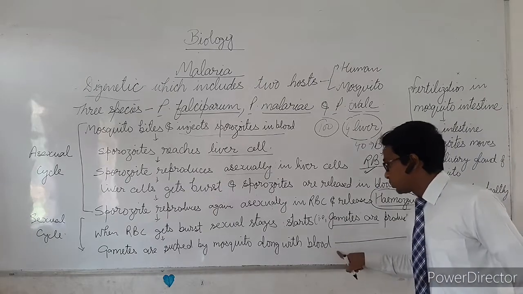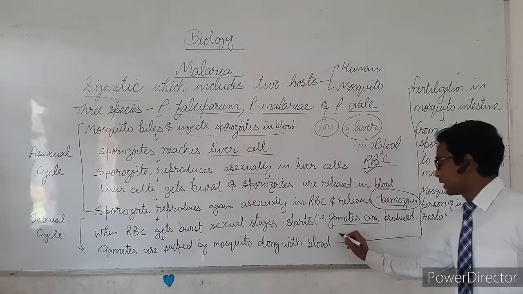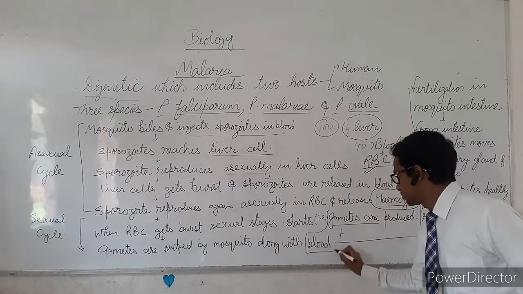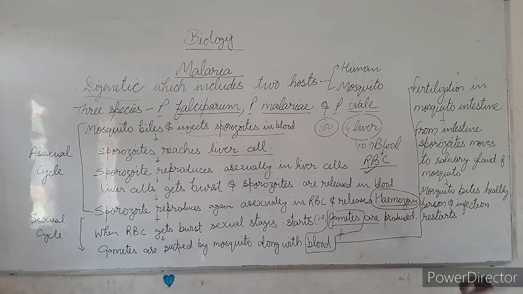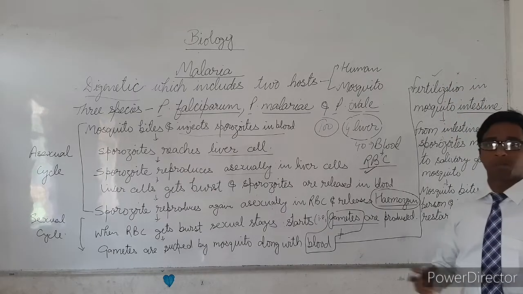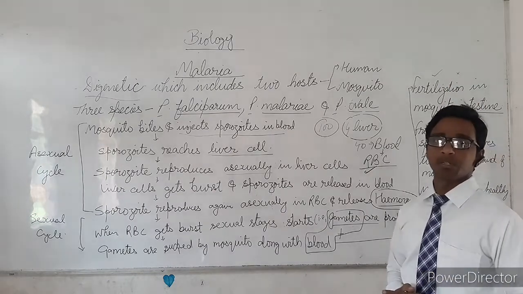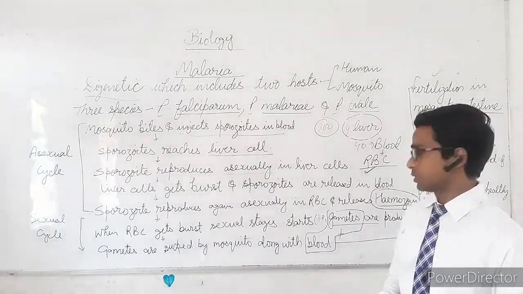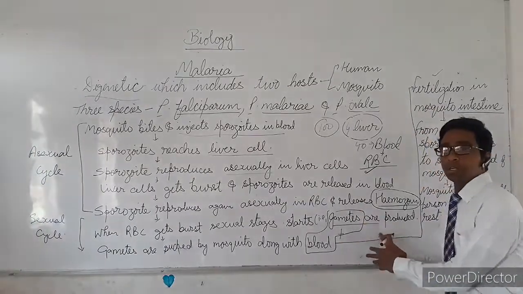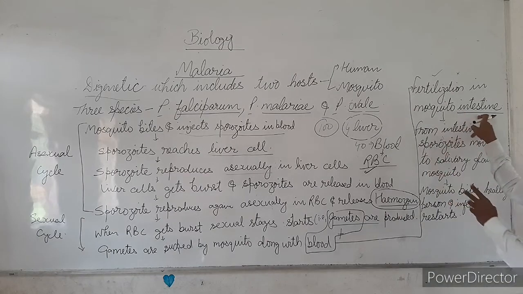Now, from the mouth, this blood along with the gametes moves to the intestine of the mosquito, and fertilization occurs in the intestine. You all might know the term fertilization, meaning fusion of gametes. Gametes are produced in the human body, and these gametes are fertilized in the intestine of the mosquito.